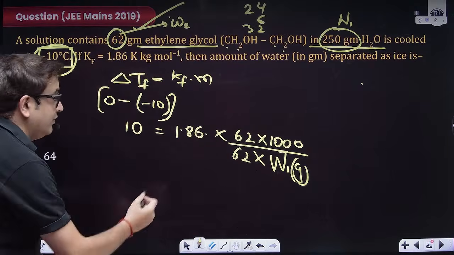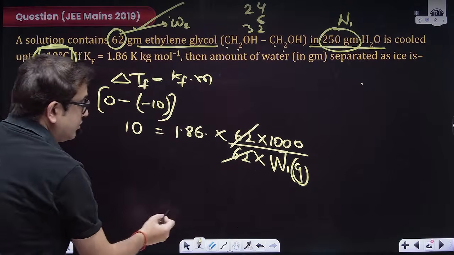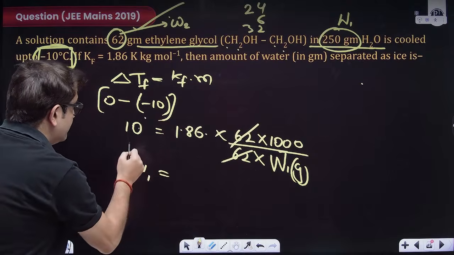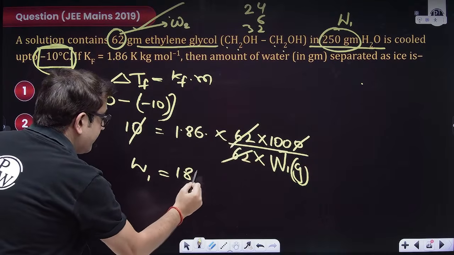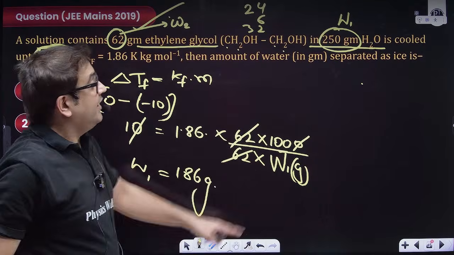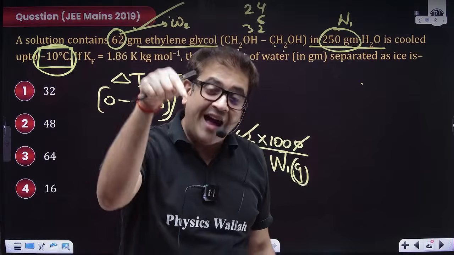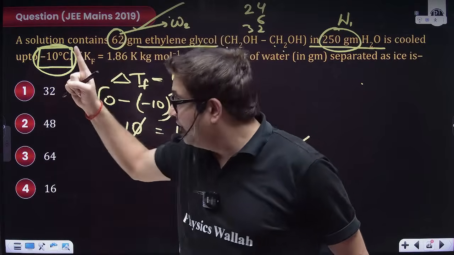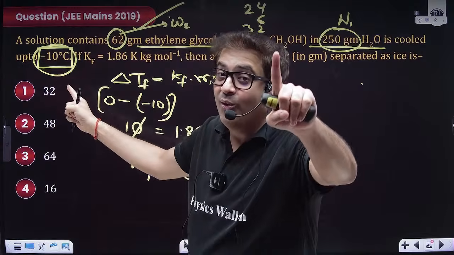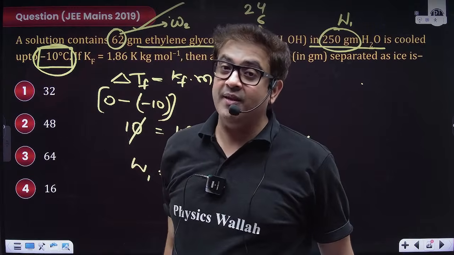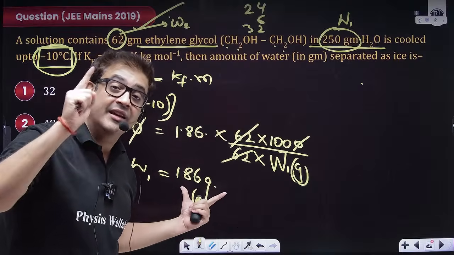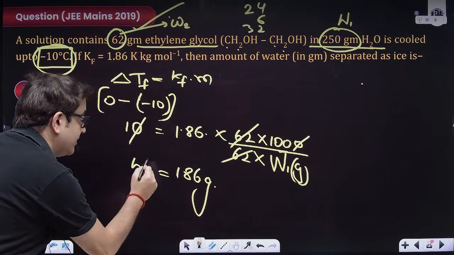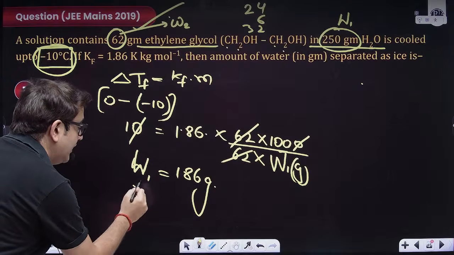Now if we solve this W1, which is quite easy to calculate also, W1 will be equal to, 0 and 0 is gone, so this will be directly 186. That means, sir, if 250 gram of water you have added and frozen till minus 10 degrees Celsius, then the whole 250 gram is not ice. This much of water is still in liquid phase.